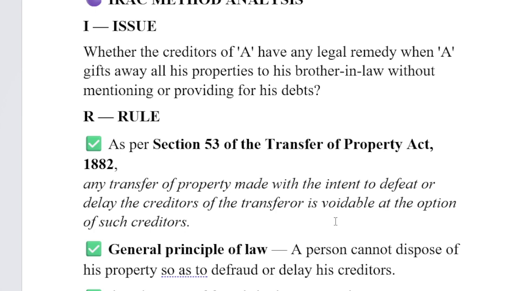So they can go to the court, ask for the remedy, and such transfer can be voidable. That is provided under Section 53 of the Transfer of Property Act.